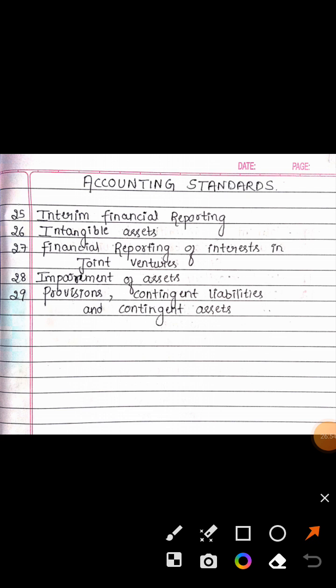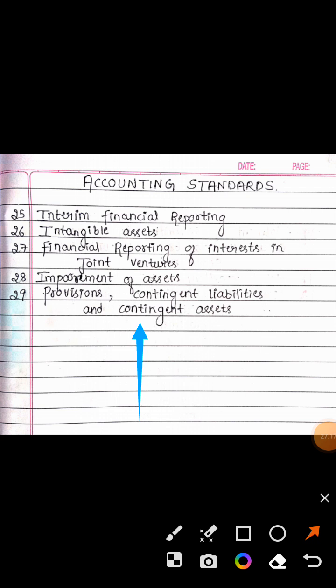Next, AS 29, provisions, contingent liabilities and contingent asset. Somewhere you have come across the word contingent. Where was it? AS 4, yes, contingencies and events occurring after the balance sheet date, right?